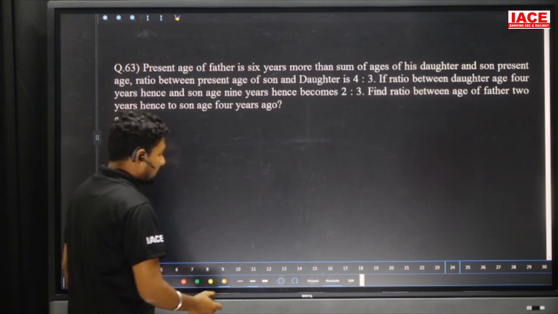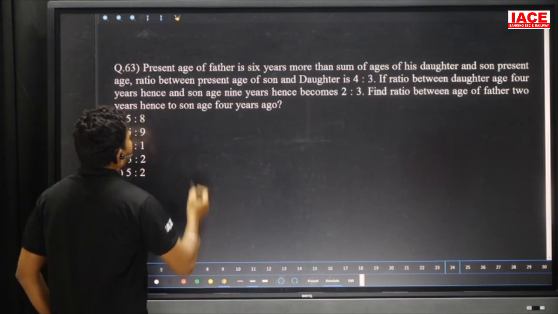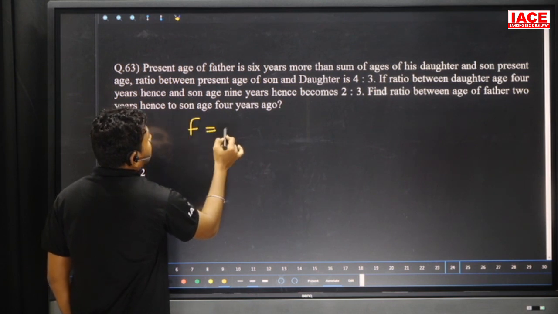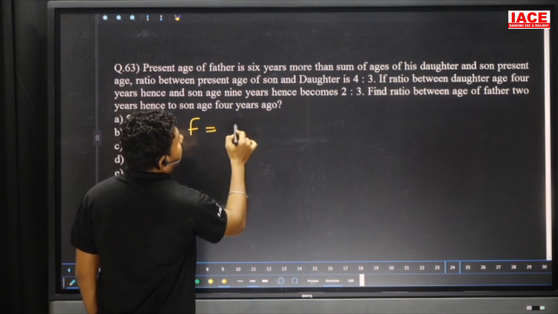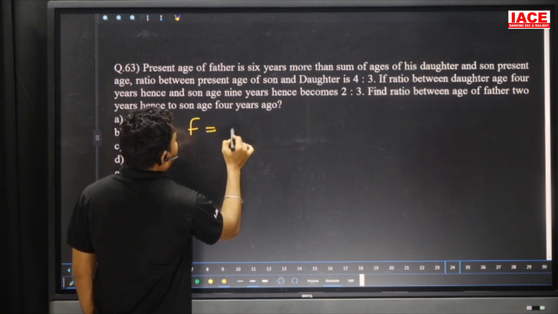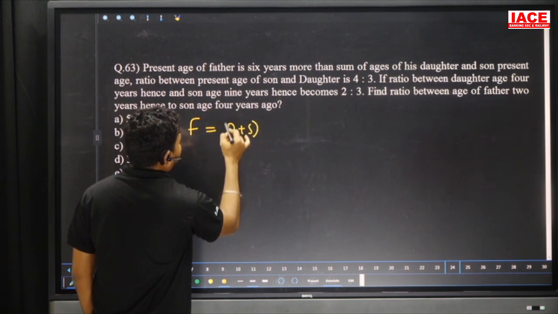Next: the present age of the father is 6 years more than the sum of the daughter plus son, how many years more?